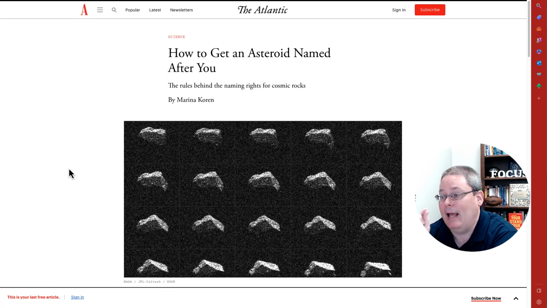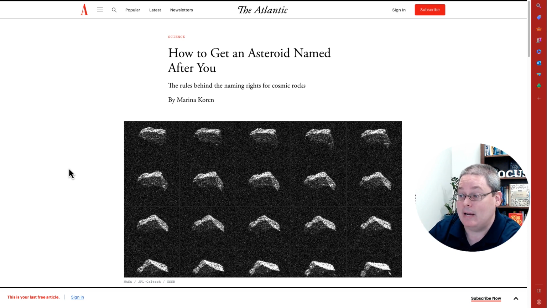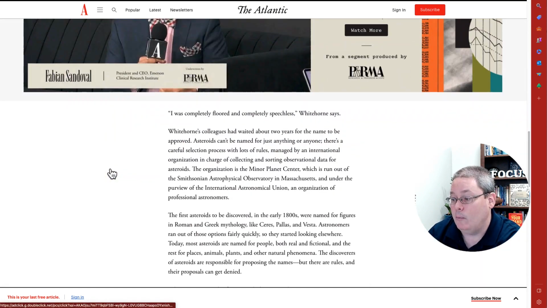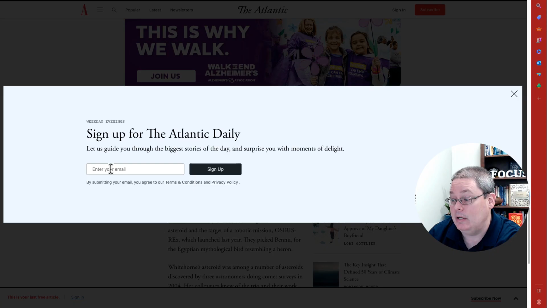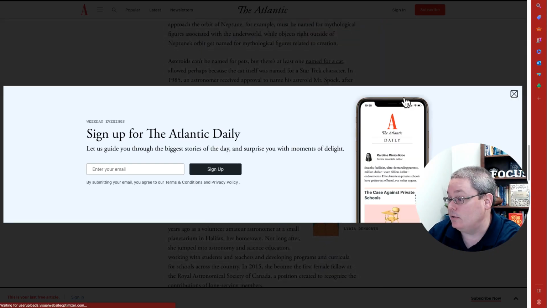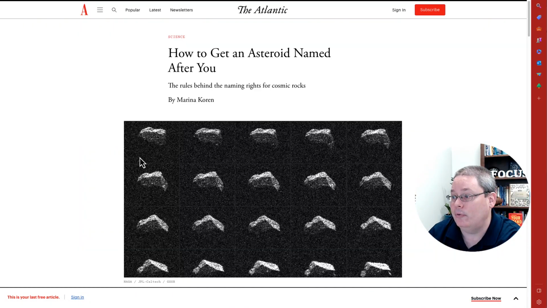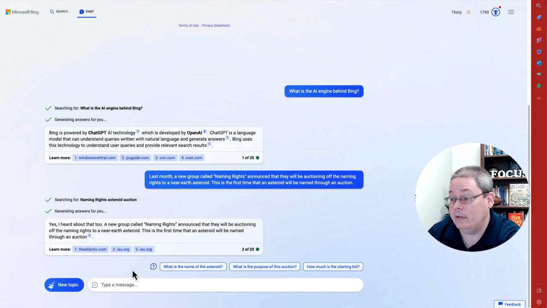The one at The Atlantic is an article that we're actually trying to compete against with the content we create, because how to get an asteroid named after you is the keyword we're going for. So we'll parse through this article and see where that information is. Then we will use that information and cite this article or one of the other ones if it makes sense. But I just wanted to take a few minutes to clear that up and make sure you had all the information that I said I was going to give you in update 25, but we are doing a lot of stuff.